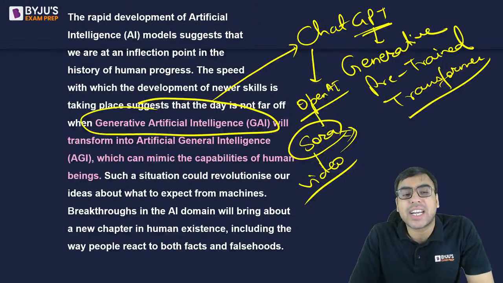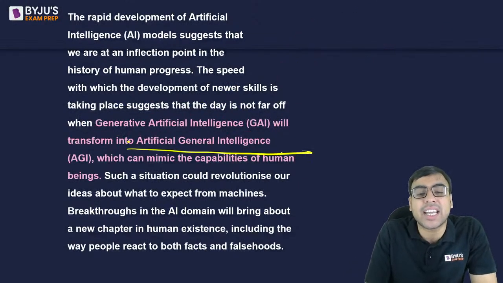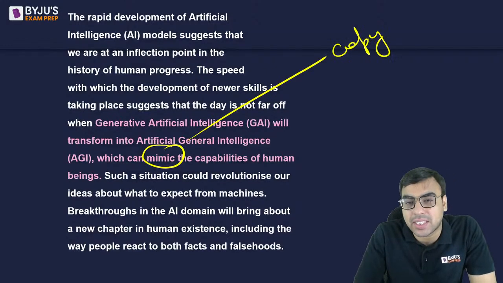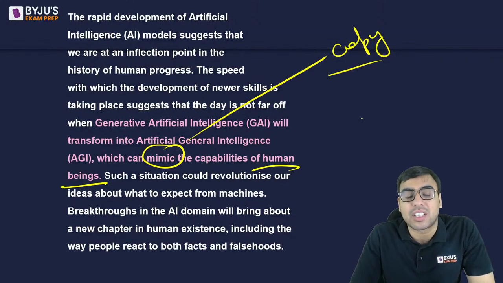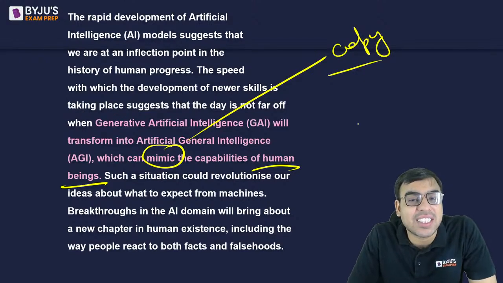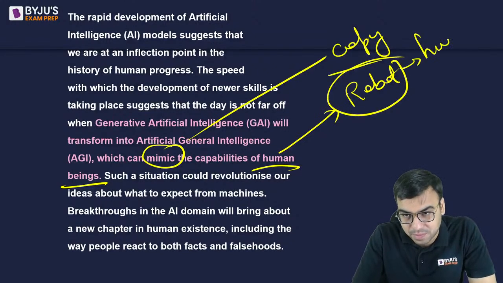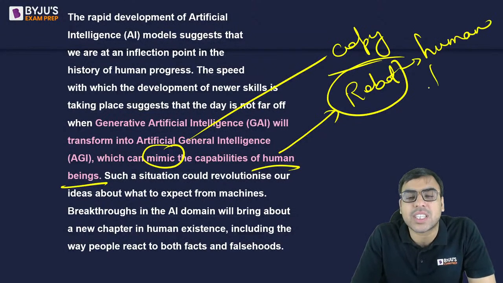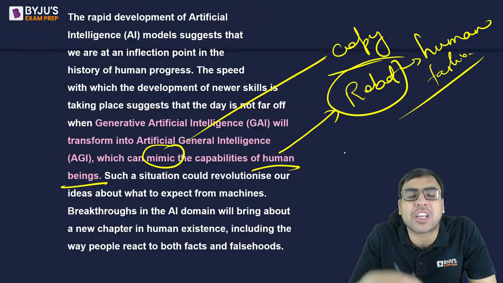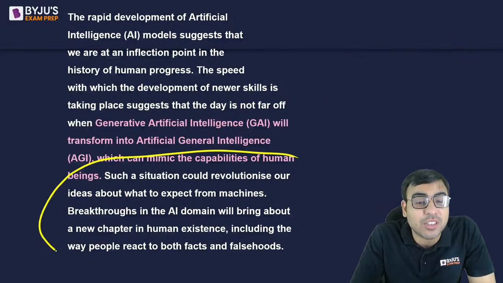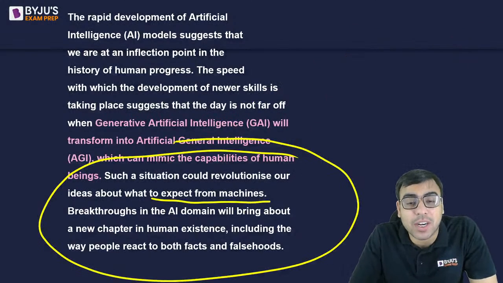So that's the idea of generative AI into artificial general intelligence, which can mimic, matlab copy, the human capabilities. The way human behaves, the machine or the artificial intelligence will behave in the same fashion. So let's say you have a robot who behaves exactly in a human fashion. हो सकता ना है कि जिस तरह से इंसान बिहेव करता है exactly वैसे रोबोट बिहेव करने लगे. Okay, these are actually the things. Such a situation could revolutionize our ideas about what to expect from machines.